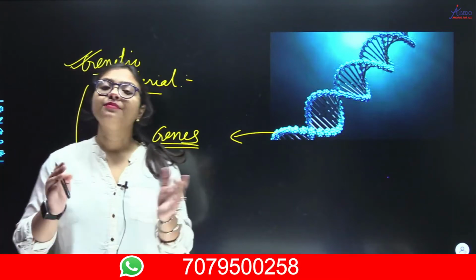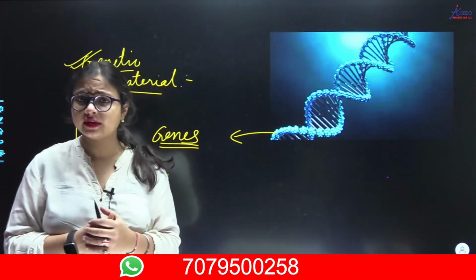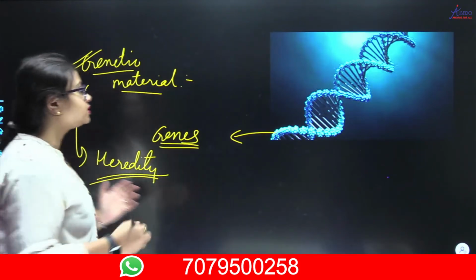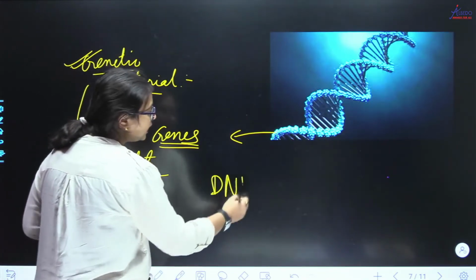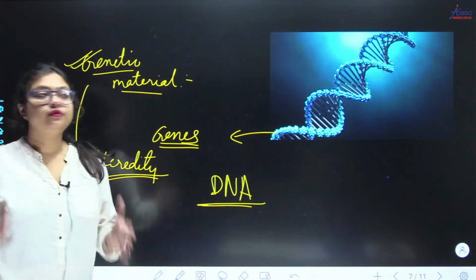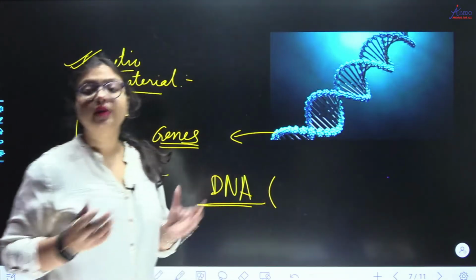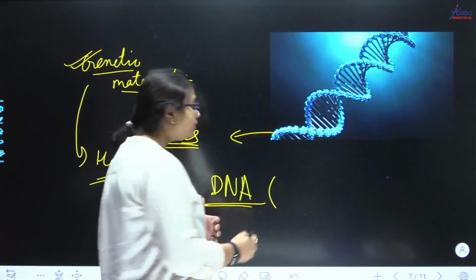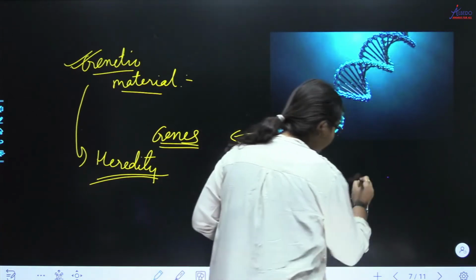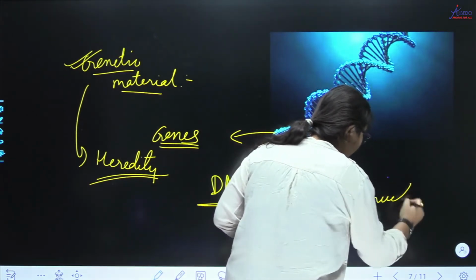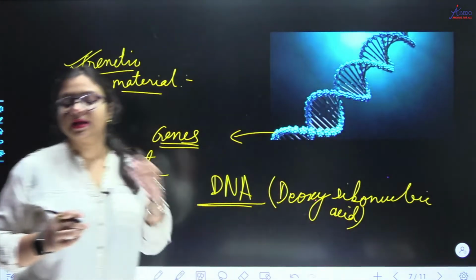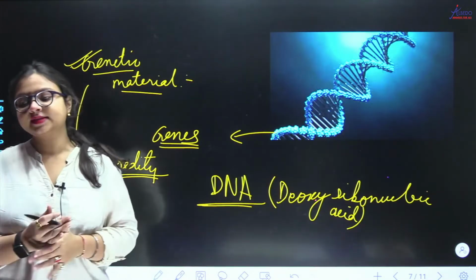ठीक है. तो अब आप पूछिए मैम ये तो बता दिया कि कुछ ऐसा है जो हमारा कैरेक्टर गवर्न कर रहा है, हमारे पेरेंट्स से हमको मिला है, बट ये है क्या? What is this? So this is what is called as your DNA. What is DNA? It is a type of biochemical, a type of biomolecule. The full form of DNA is deoxyribonucleic acid. This is what DNA is.